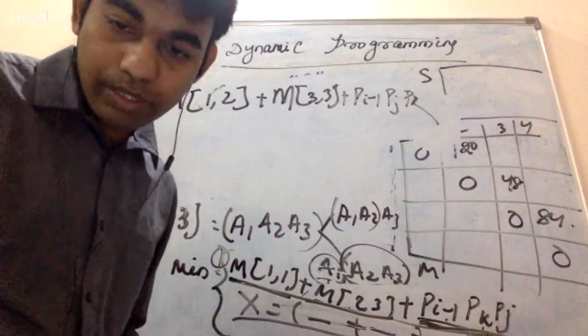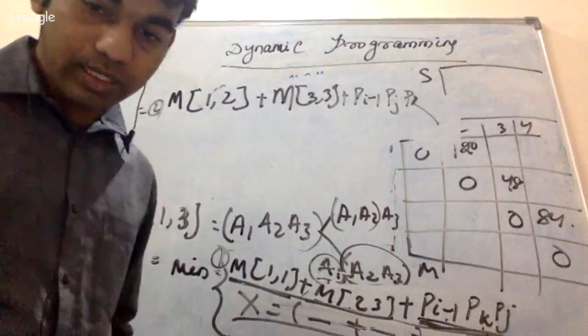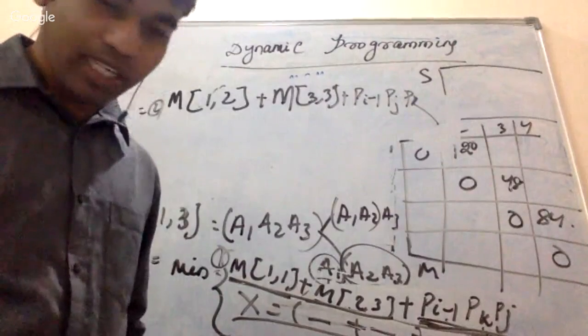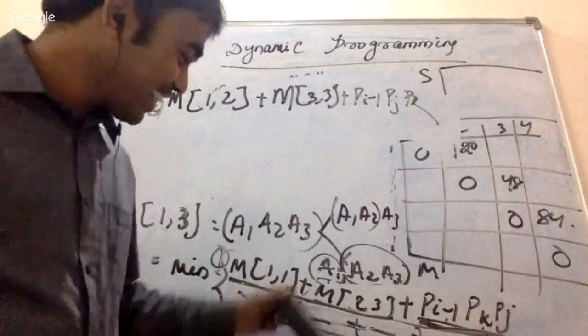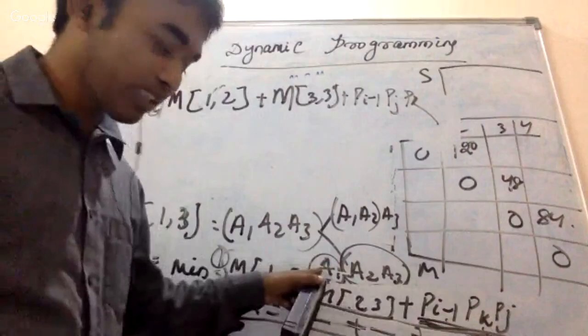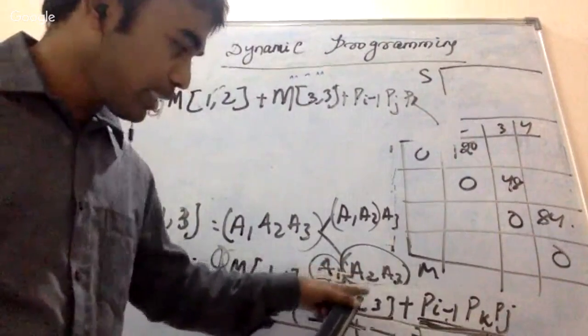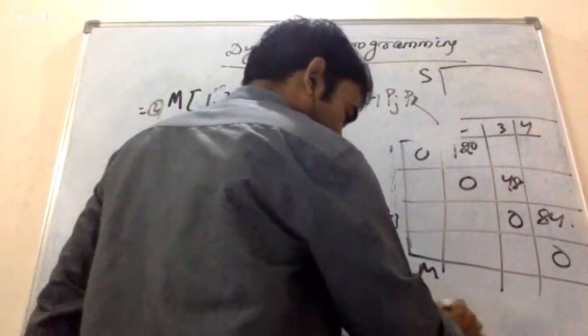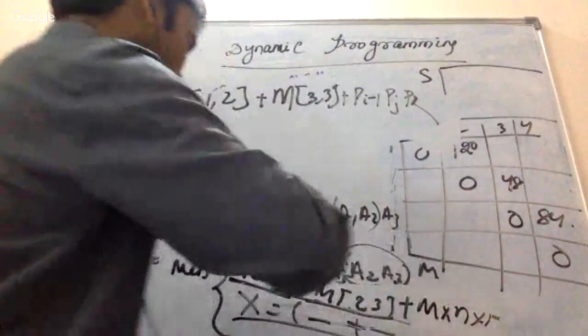Sorry, it's 88 maybe. What is P? Yeah, that's a question. You are just multiplying two matrices. If it is of size MNP, you can write MNP. That's okay. Let me write it.